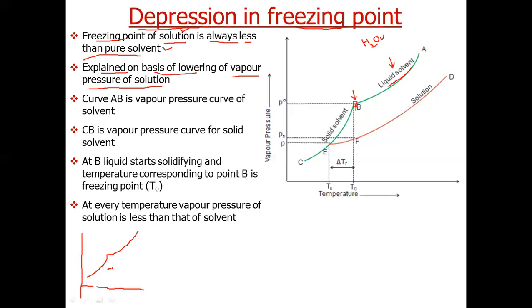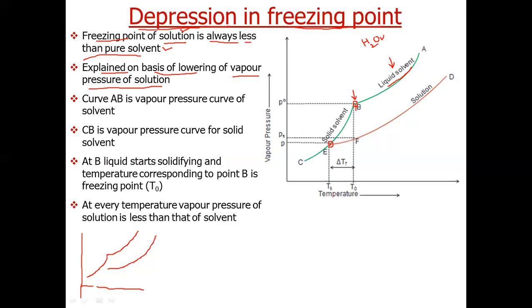So the vapor pressure curve of the solution will be lower than the vapor pressure curve of pure solvent. Why? Because its vapor pressure at all temperatures is less than the vapor pressure of solvent. So when the solvent in this solution freezes, it will freeze when this curve touches the CB curve. Now you can see this curve is touching the CB curve at point E. So this point E corresponds to the freezing point of solvent in solution.